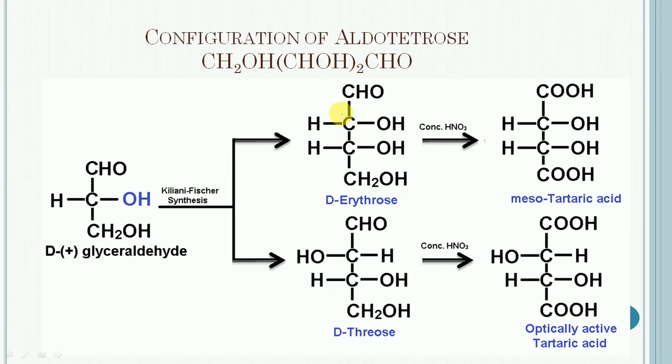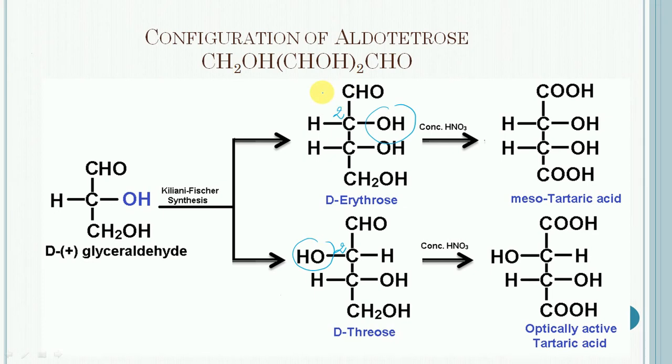These two diastereomers have different configuration at carbon number 2. In case of D-erythrose, the hydroxy group is lying on the right hand side, and in case of D-threose, the hydroxy group is lying on the left hand side.